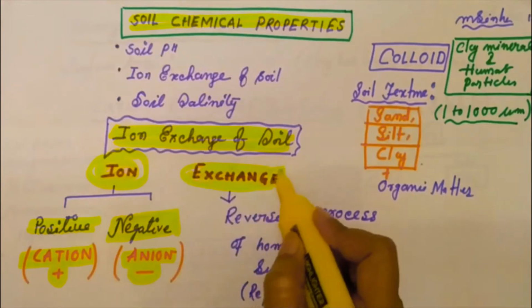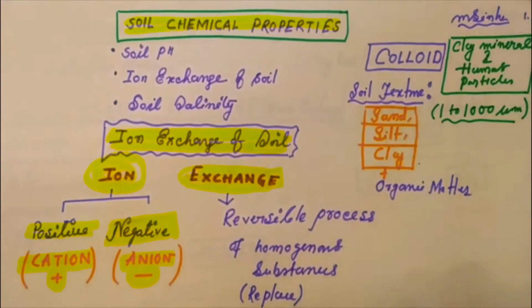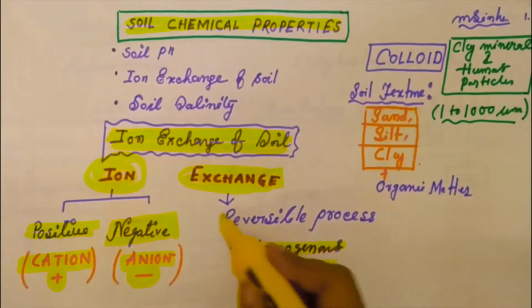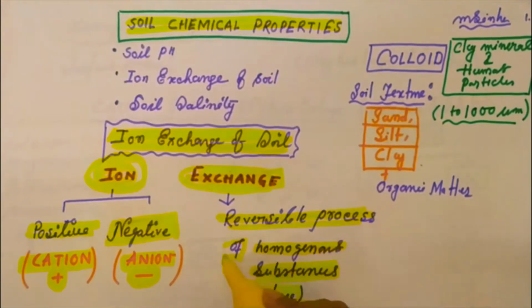Now the second word is exchange. What do you mean by exchange? Exchange is related to the replacement of homogeneous substances. Exchange is a reversible process of homogeneous substances.